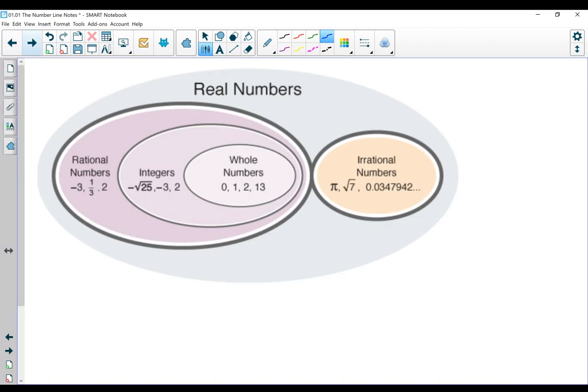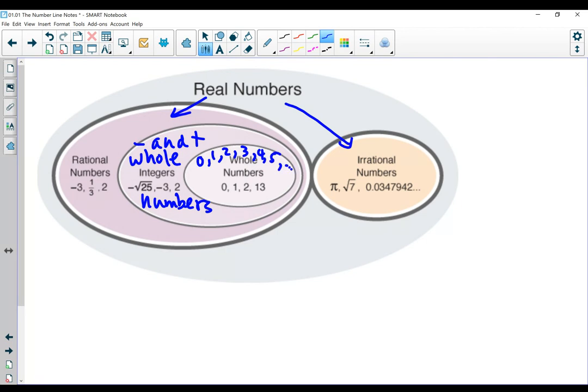To give you an idea of the real number system, all real numbers are either rational or irrational. And within rational numbers, we have integers. Integers are negative and positive whole numbers. And then inside that, if we want to be even more specific, we have whole numbers. Whole numbers are like 0, 1, 2, 3, 4, 5, and on up. Primarily, right now, we just want to be worried about rational numbers and irrational numbers. This is just to give you a sense of how the whole number system works.